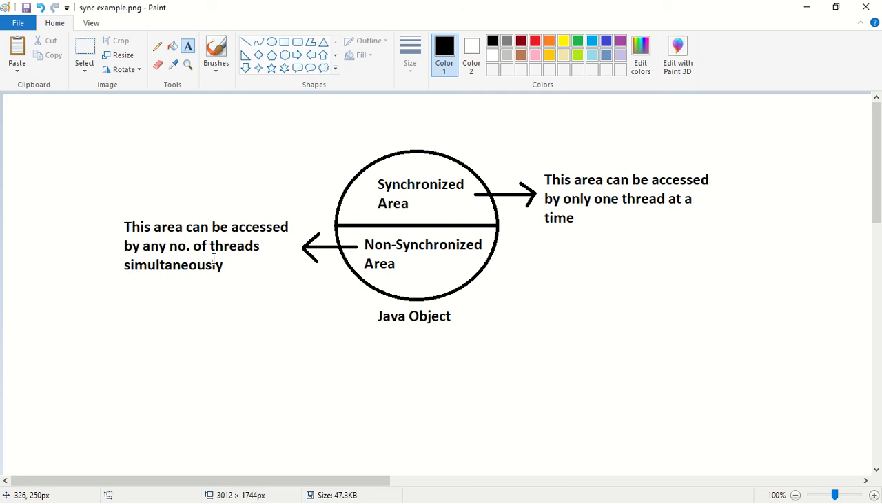So is it clear? Every Java object will have two areas, that is a synchronized area and a non-synchronized area. In the synchronized area, only one thread is allowed to access that area, whereas in the non-synchronized area, any number of threads can access this area simultaneously. All the synchronized methods will be placed inside the synchronized area, and all the non-synchronized methods will be placed inside the non-synchronized area of an object.